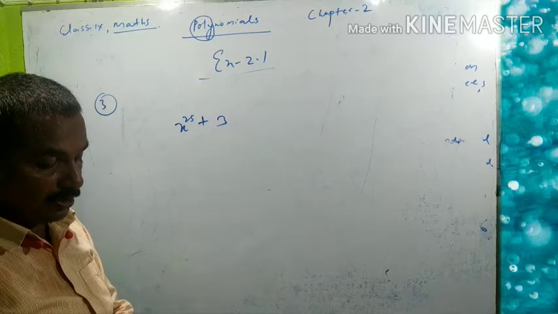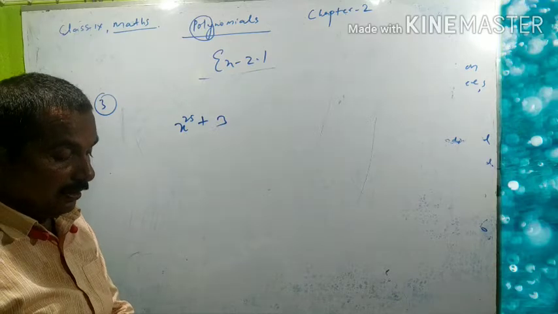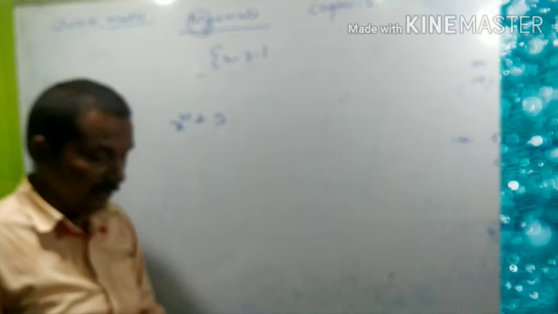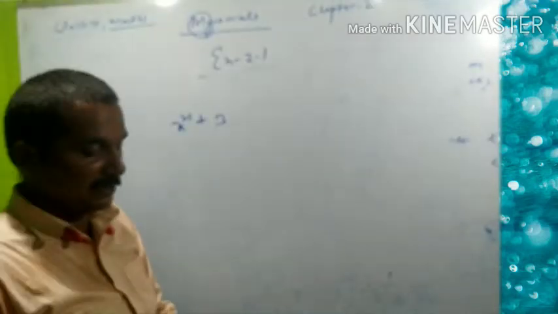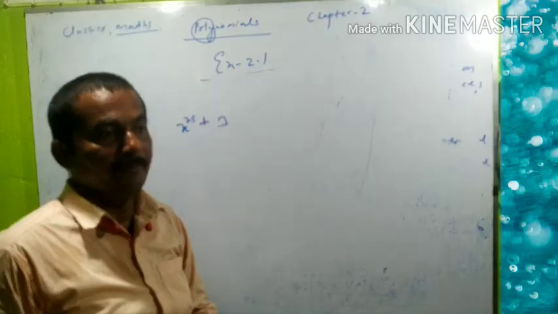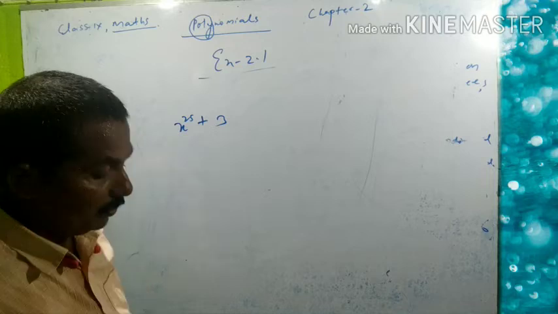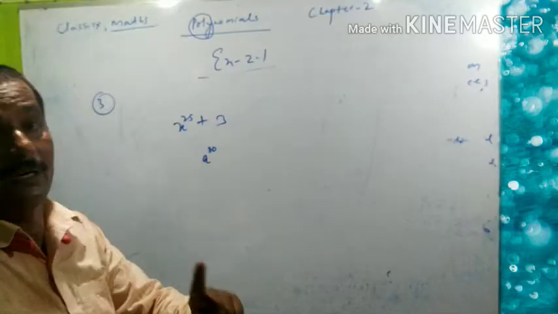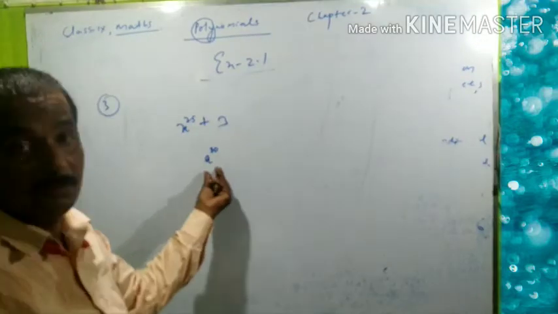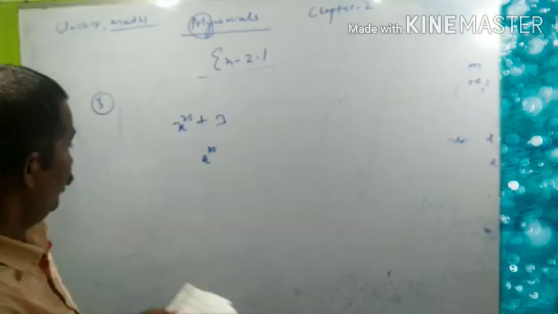And one more question is here in 3. Give one example of each: a binomial of degree 25 and a monomial of degree 80. Monomial means it should have exactly 1 term, and degree should be 80. That means a raised to power 80 will be here. Monomial means only 1 term, highest power 80. Question number 4.